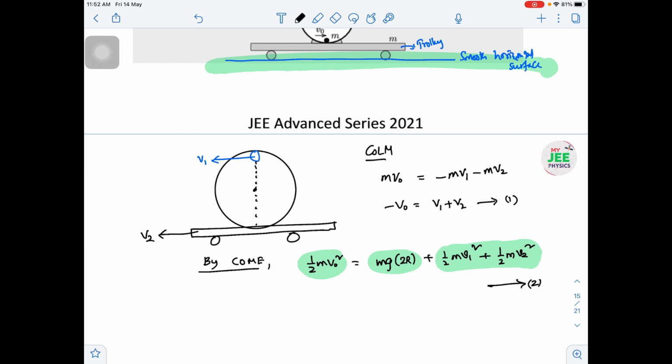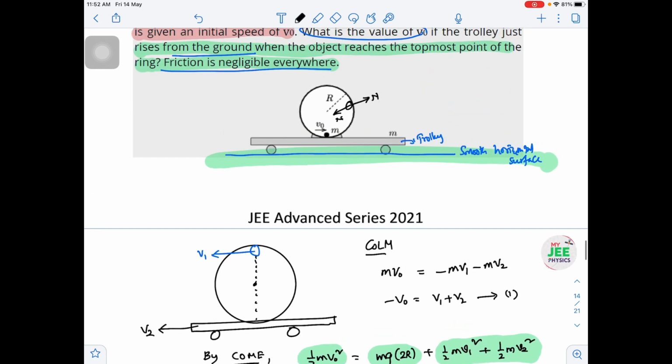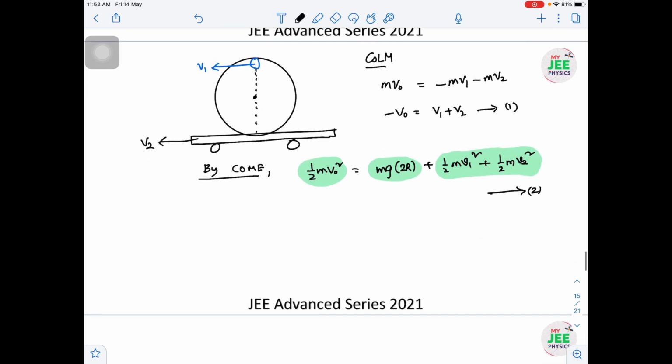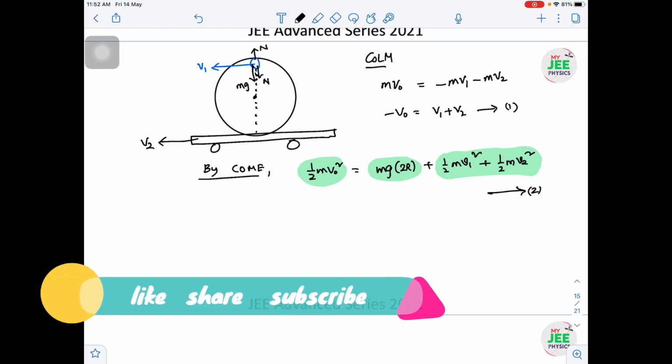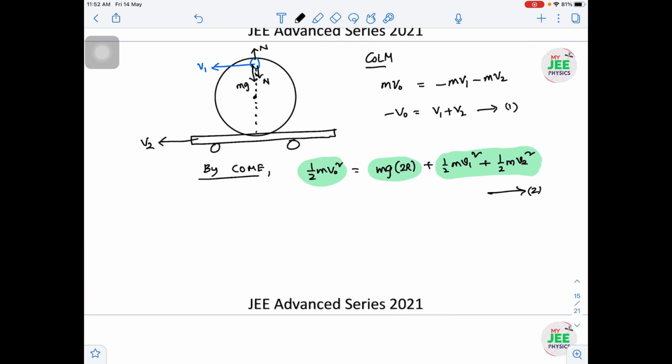So v1 and v2 we can relate from these two equations. But the question is, for what value of v naught the trolley has to rise. To rise we need to write down the condition also. So how to write down the condition for rise? Here the normal reaction N acts on the particle, and even mg will act vertically downward. I want to write down the centripetal force equation at the highest point of the trajectory, or you can say the highest point of the vertical track.